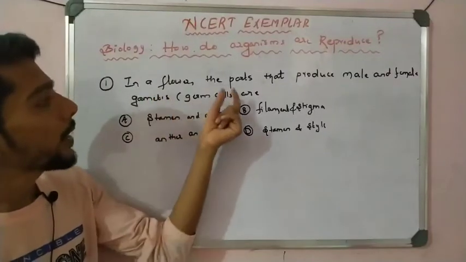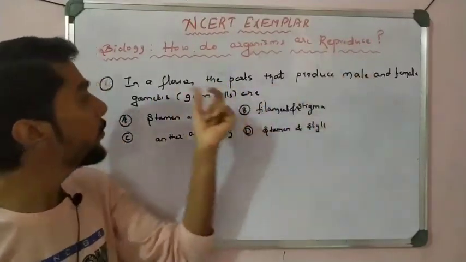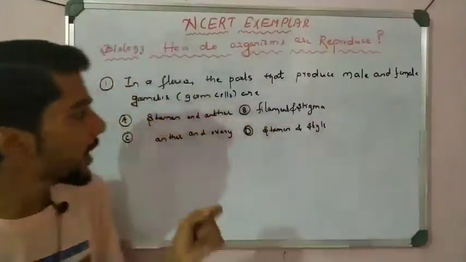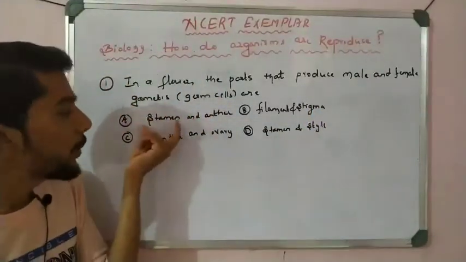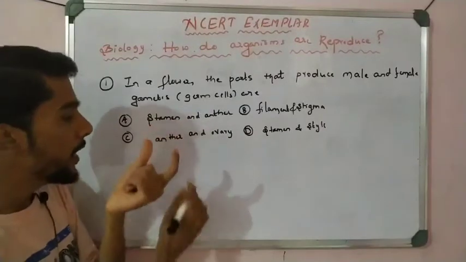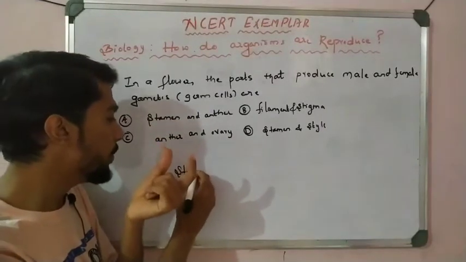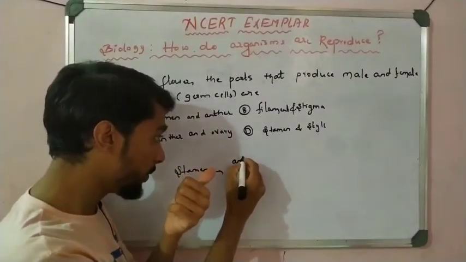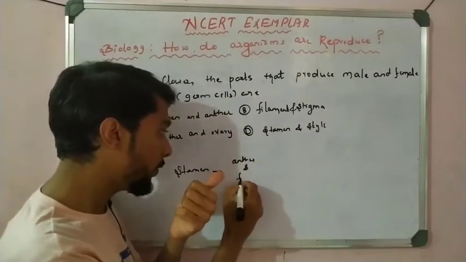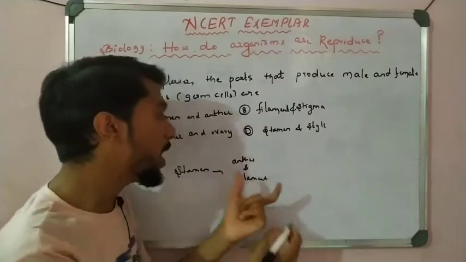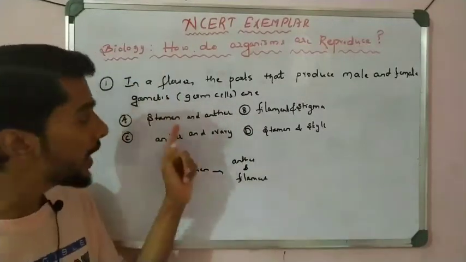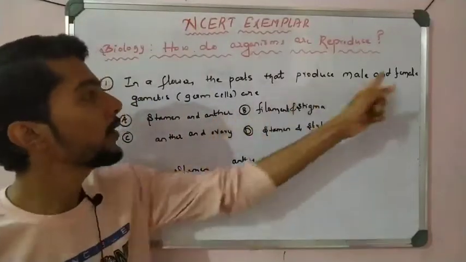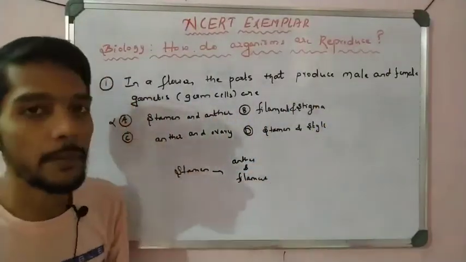In a flower, the parts that produce male and female gametes. So male gamete and female gamete in a flower. Let us start here. Stamen, right? Stamen is a male part. We know that it is composed of two parts, one is anther and one is filament. Both together are called stamen. This is right, but anther alone is a part of the male, not a female, so this option is eliminated, right students?